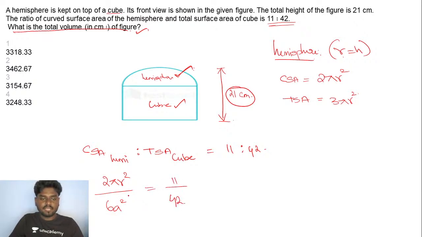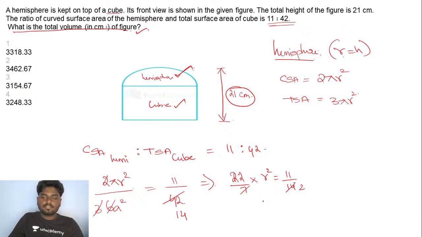Now listen carefully guys. Let me strike this off. 3 times it goes, and this goes exactly 14. So from this, if you try to solve, pi is actually 22 by 7, into r square is equal to 11 by 14, and this goes twice. So r square is equal to 11 by 44, which is nothing but 1 by 4.